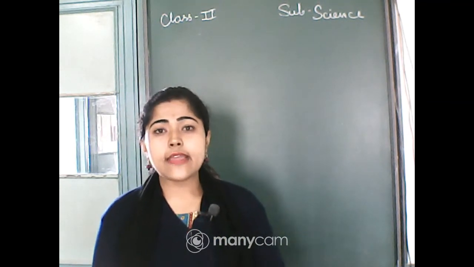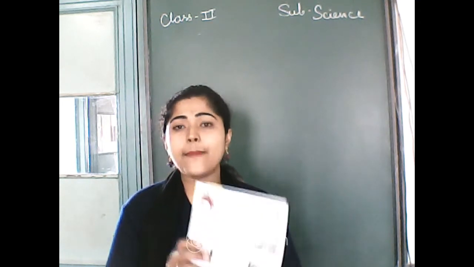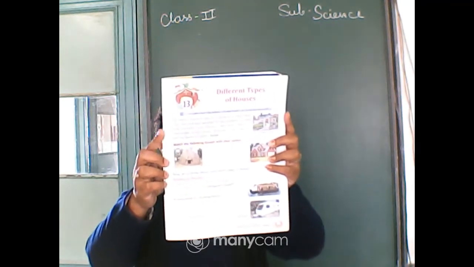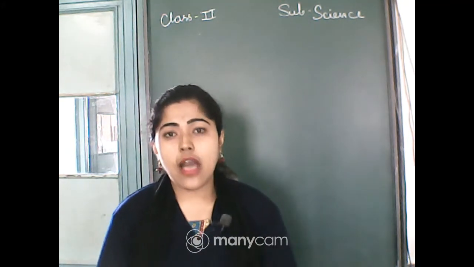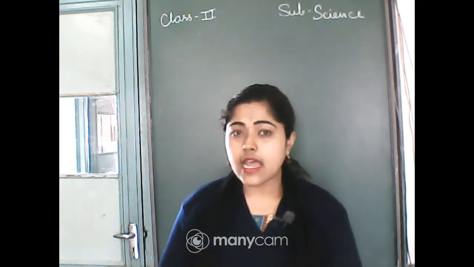Now take your book and open page number 51. This chapter, Different Types of Houses, we will start today.